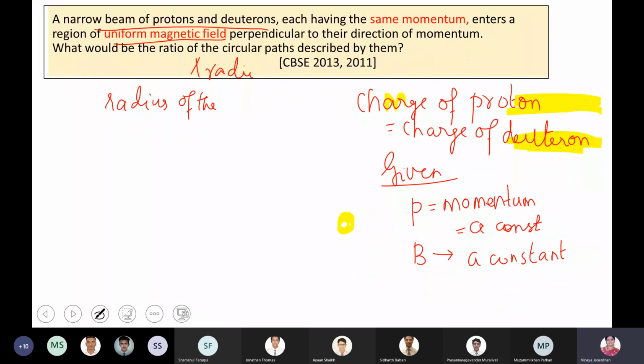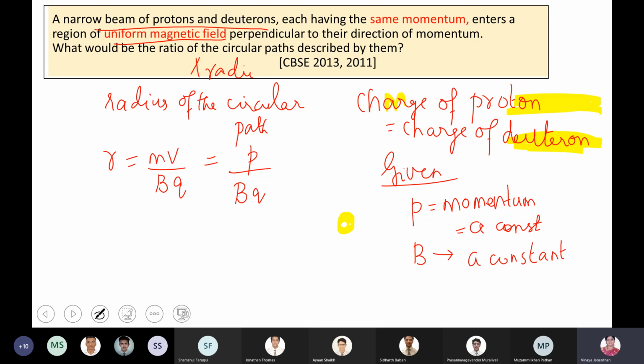MV by BQ. Okay, radius of the circular path R is equal to MV by B into Q. So what is M into V? That is momentum by B into Q.